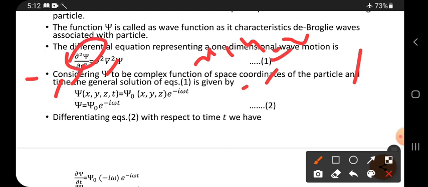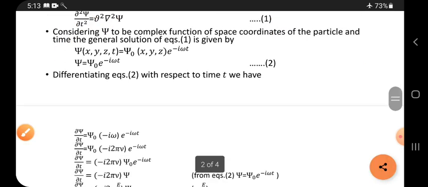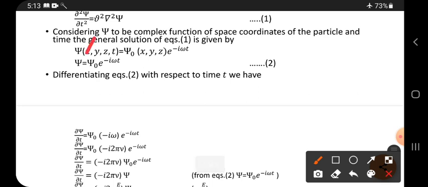Since it is a second order differential equation, the solution is like this: psi in terms of x, y, z and t is psi naught, a function of the space coordinates only and not a function of time, into e power i omega t. So that is why psi is called a complex function. Why? There is an i term, and i is complex.